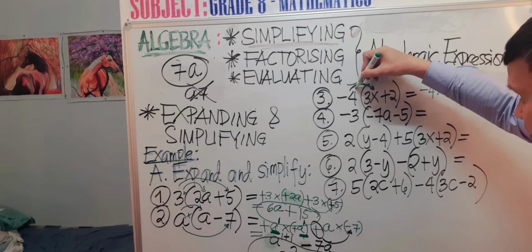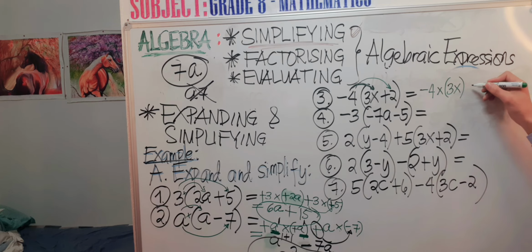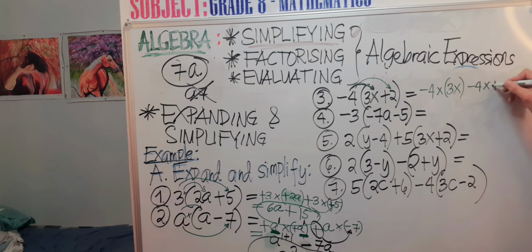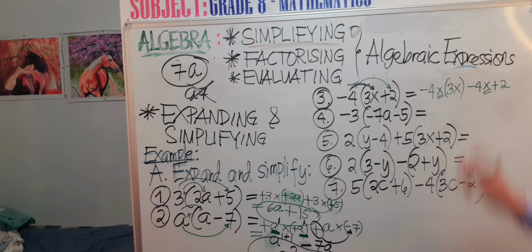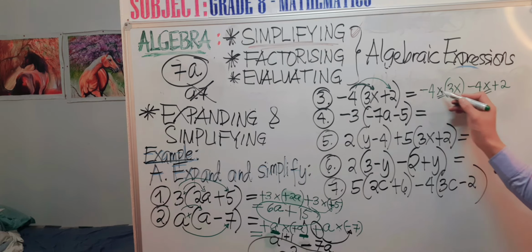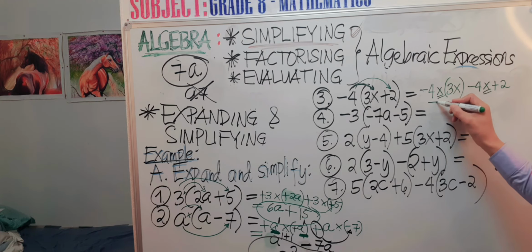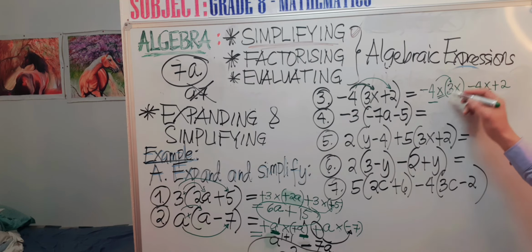The next one is negative 4 times positive 2. Look at that, it's a multiplication operation. So here you multiply first. Negative times positive equals negative, and then 4 times 3 equals 12x.